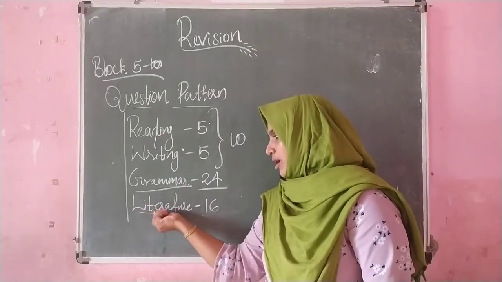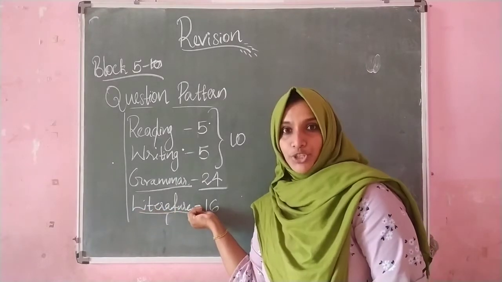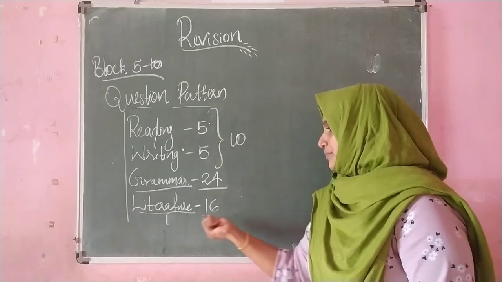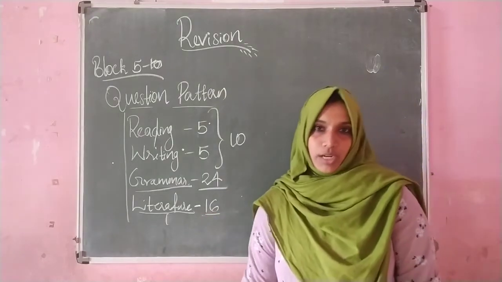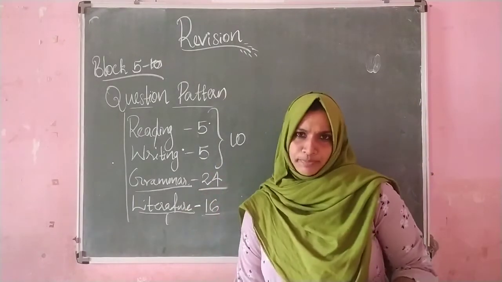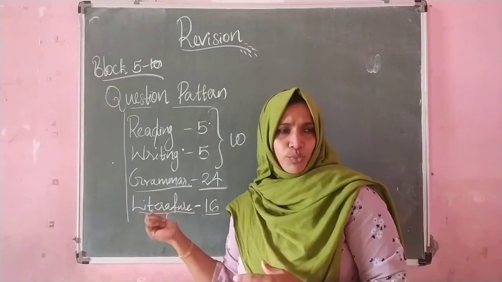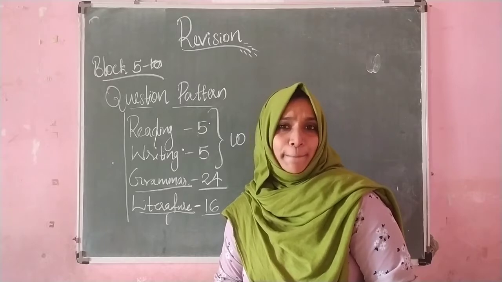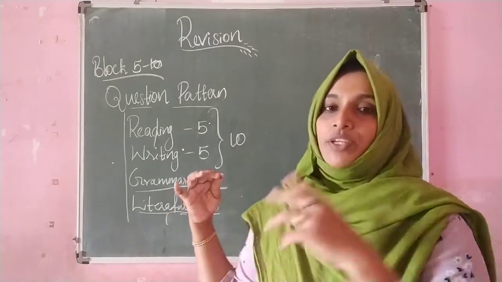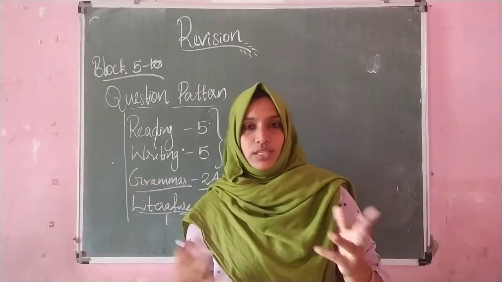And see this last part, this is literature. How many marks does it have? Yes, 16 marks. What do you mean by this literature? From your previous class also you did this literature. Yes, in this part you will have some questions.